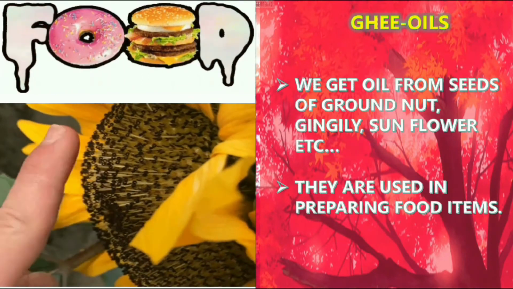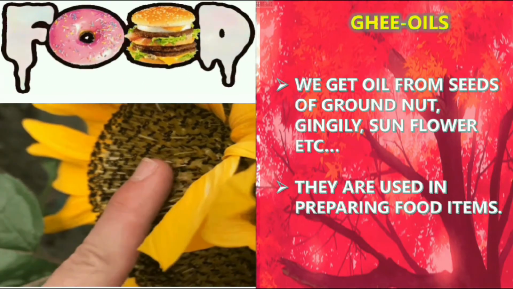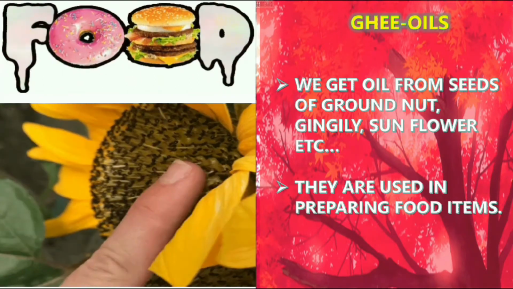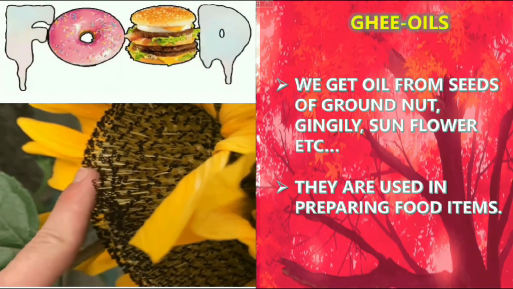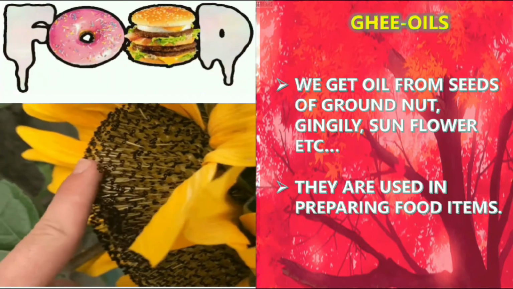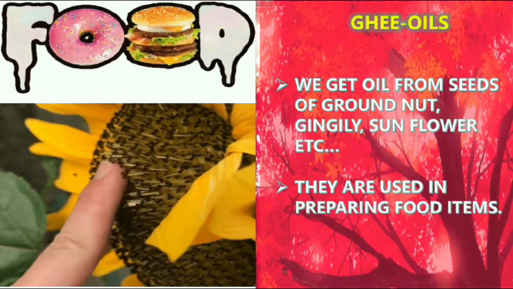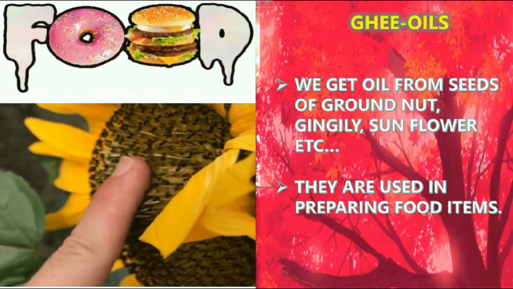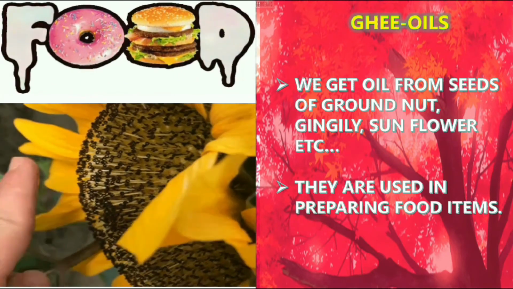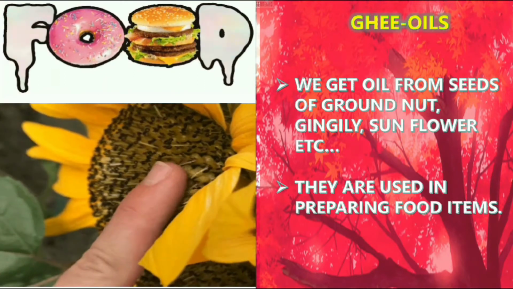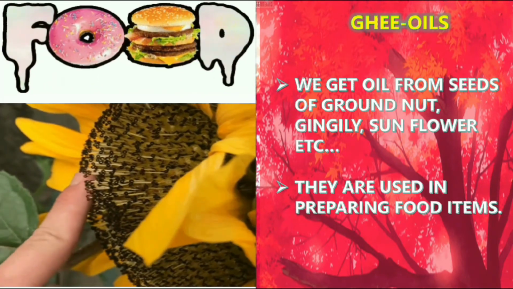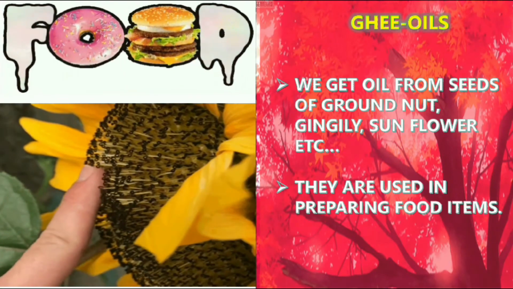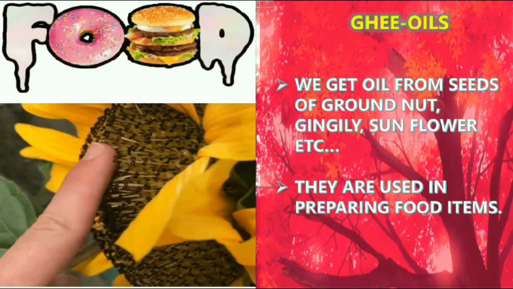We get oil from seeds of groundnut, gingelly, sunflower, etc. So there are so many kinds of oils, right? There are coconut oil, gingelly oil, sunflower oil, etc. From where are we getting these oils? From the seeds of those particular plants. They are used in preparing food items. Yes, for cooking, for frying. We are using oil to fry the onions, tomatoes, and for sauteing also we are using oils.